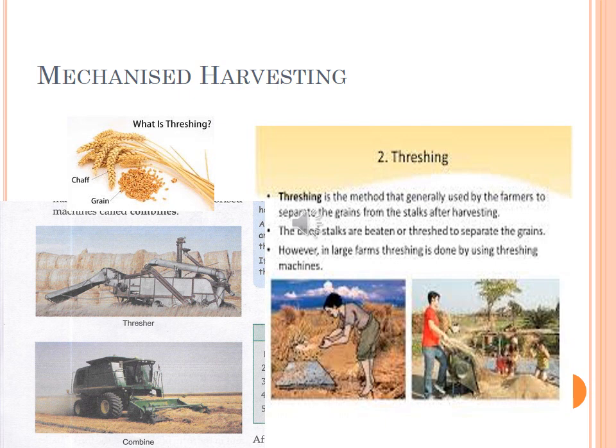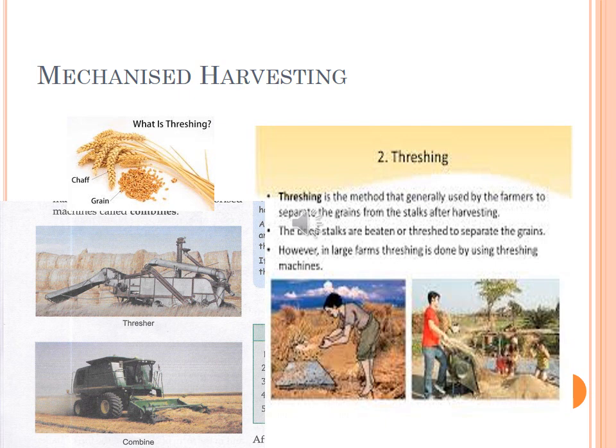By the method of threshing. What is threshing? Threshing is the process of separating grains from the stalk by beating them on the ground or by machine. You can see this picture. They are beating, or using a machine. It is done in the following ways.